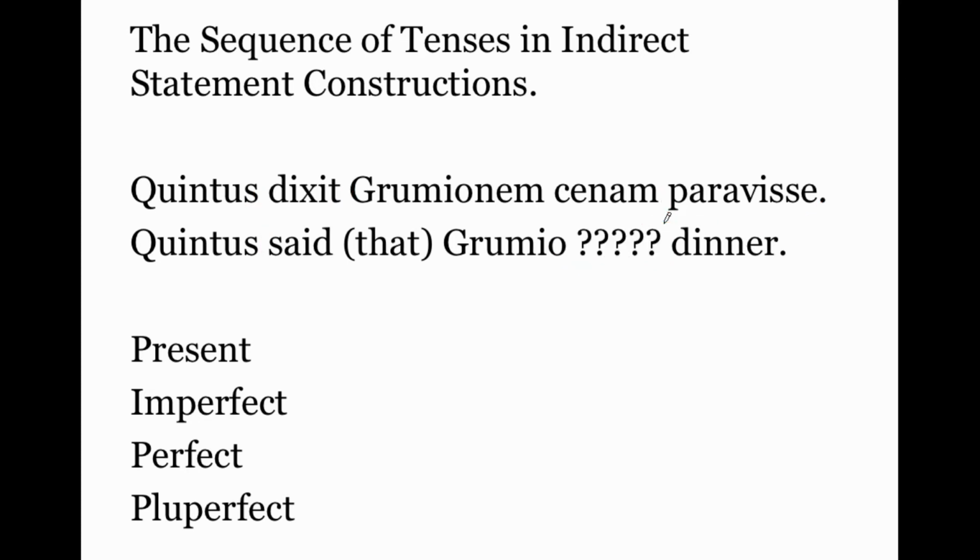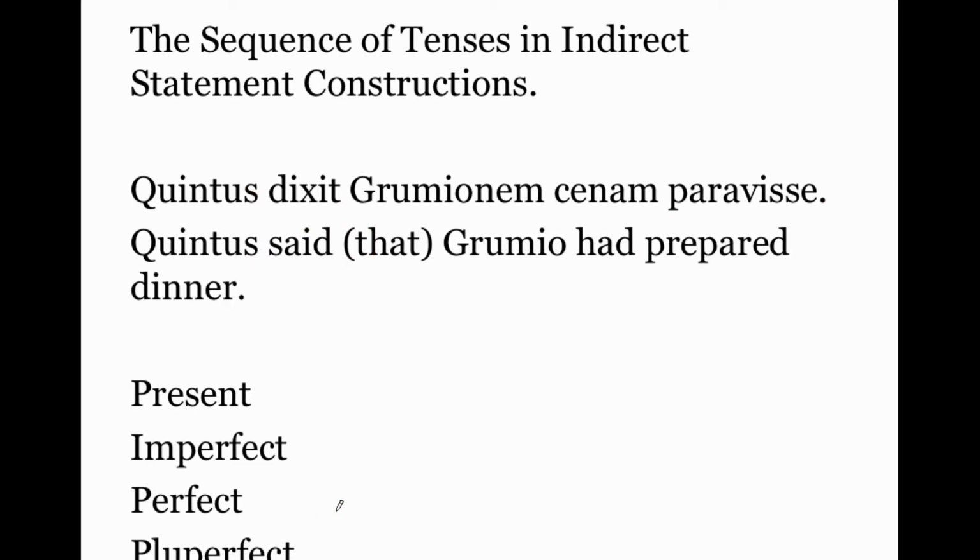Now, look what's going to happen, people. Dixit. If we now say Quintus said, so we're introducing the indirect statement with a perfect tense verb. What's going to happen? This perfect tense infinitive is going to shift 1 degree into the past. So perfect tense is going to be translated as pluperfect, had prepared. Quintus said that Grumio had prepared dinner.